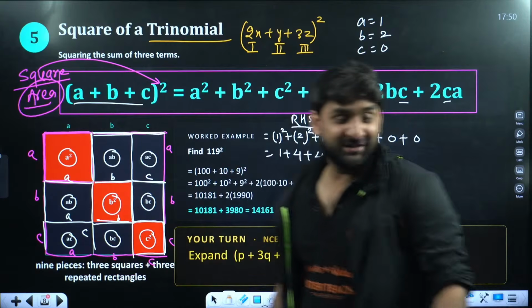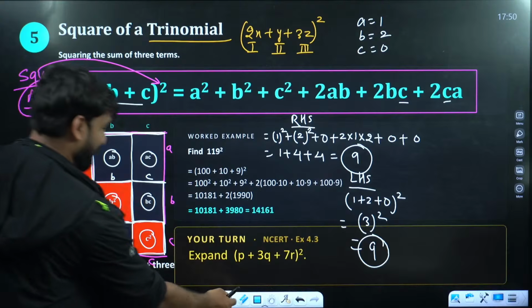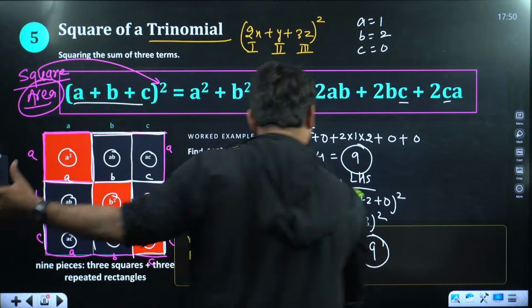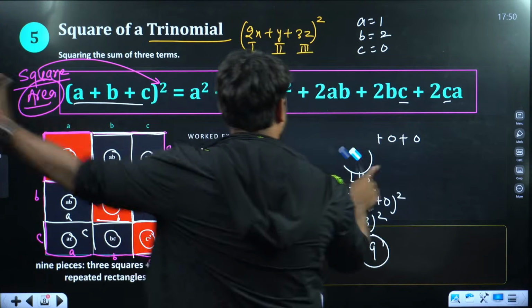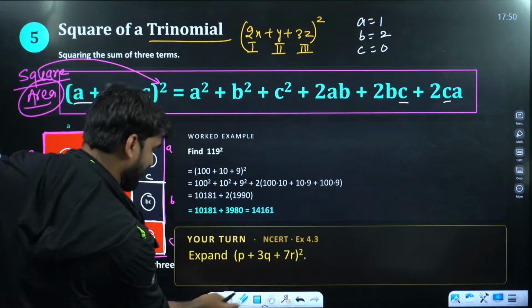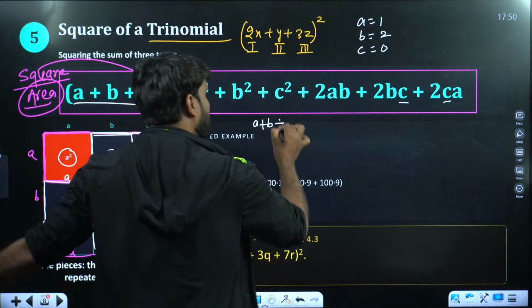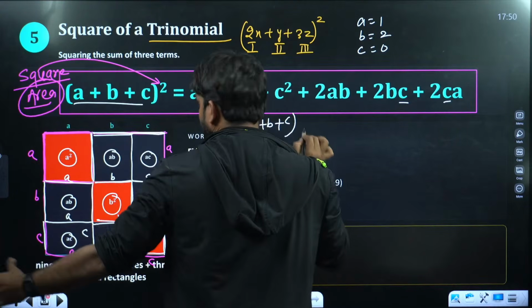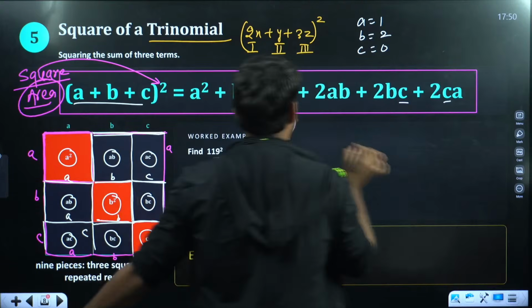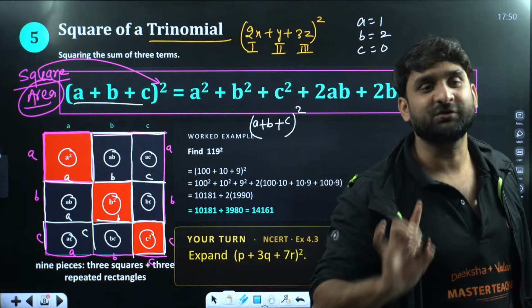Wow. Can you see the geometry of this diagram? So my dear champion, let me show you the area of the entire square, the biggest square. What is the side of the entire square? a plus b plus c. So the area will be a plus b plus c whole square, because the area of a square is equal to side square.